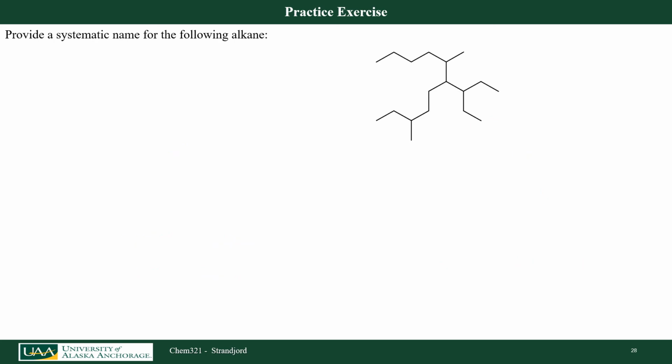Now let's look at some more complicated molecules. If I look at this one and find my longest continuous carbon chain, 1, 2, 3, 4, 5, 6, 7, 8, 9, 10, 11. That's going to be an undecane. I'm going to start numbering down here so I could hit this methyl substituent first.